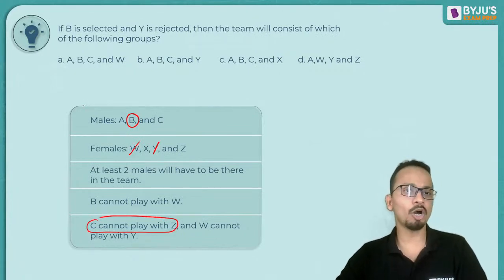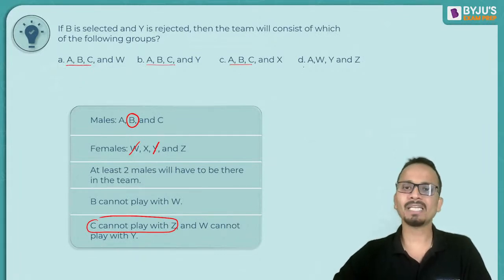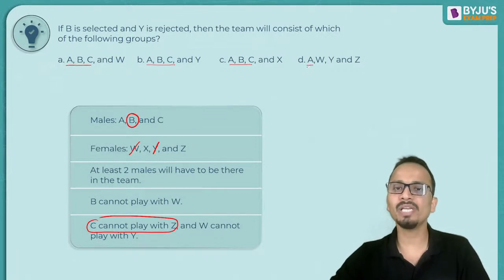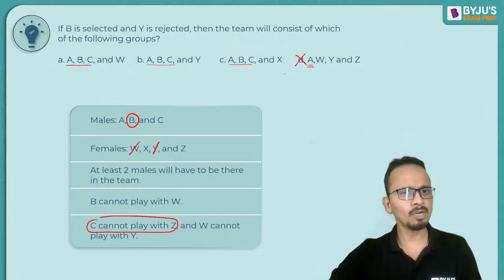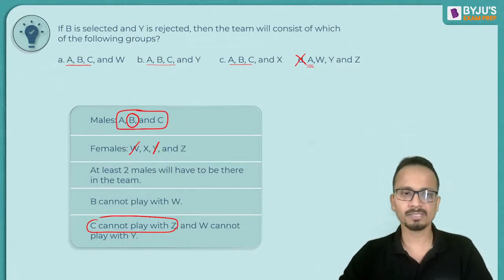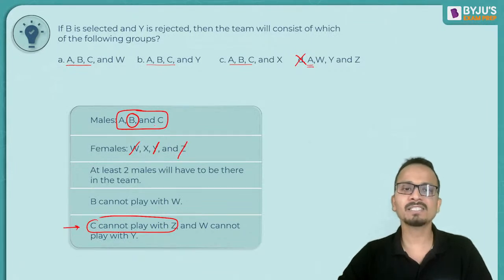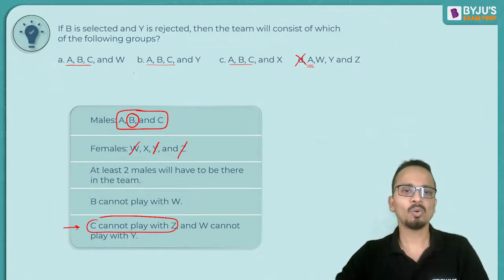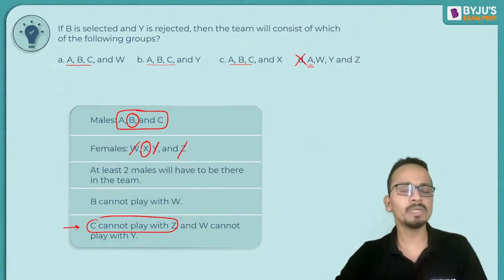Now let's check the options. Now in the first 3 options, they have selected 3 males. But in the last option, they have selected only one male. So I can say that option D, the fourth option, cannot be the answer. Now, according to the first three options, they have selected all the three males. And in the conditions, it is clearly given that if C is selected, then Z cannot be selected. So on this basis, I can see that if A, B, and C are selected, it's X who is selected.